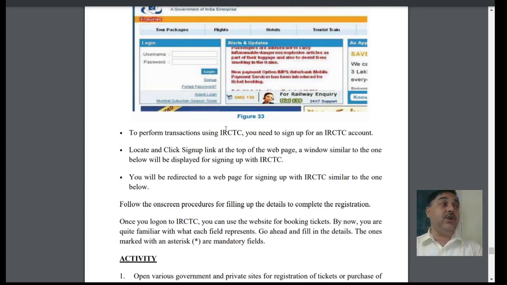Suppose some person cannot come for some reason, from home only all the work can be done: money can be transferred, things can be purchased, gifts can be sent, isn't it? Standing in the 21st century, we are doing all this online. We are sending data and information, purchasing products, sending gifts, even cakes and food items, all these different food products, we are sending online.